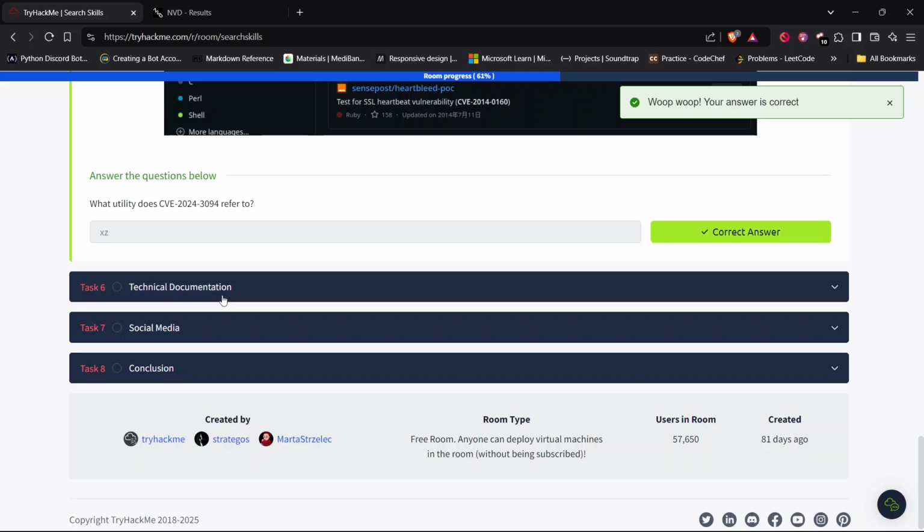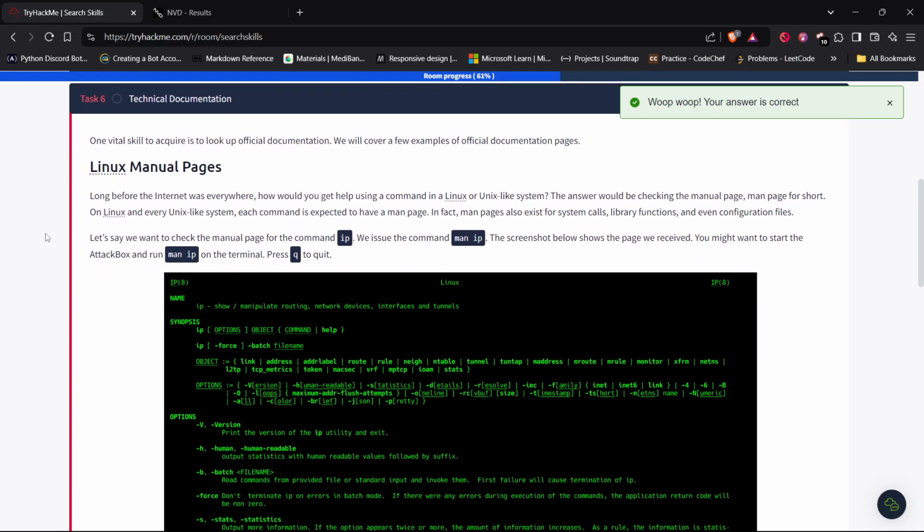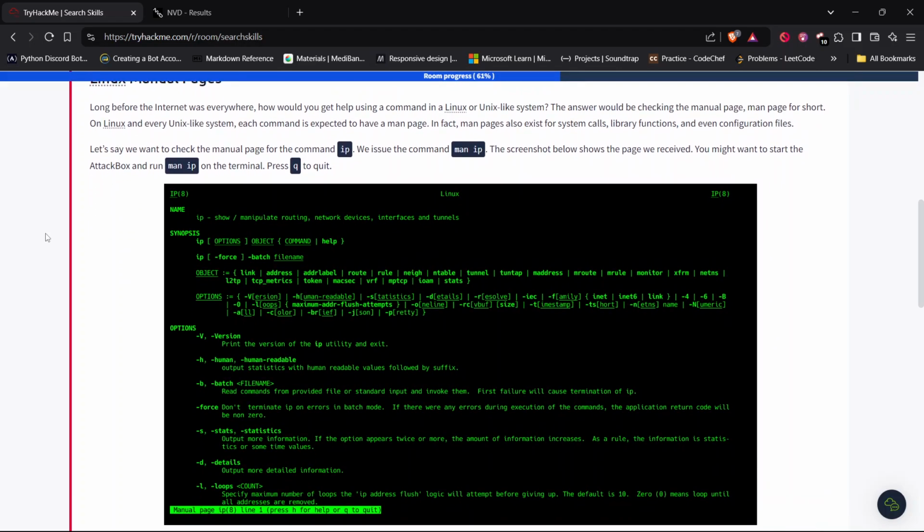Okay. Next, let's proceed to task 6, technical documentation. One vital skill to acquire is to look up official documentation. We will cover a few examples of official documentation pages. Linux manual pages. Long before the internet was everywhere, how would you get help using a command in a Linux or Unix-like system? The answer would be checking the manual page, man page for short. On Linux and every Unix-like system, each command is expected to have a man page. In fact, man pages also exist for system calls, library functions, and even configuration files.